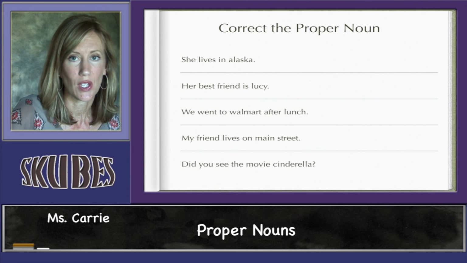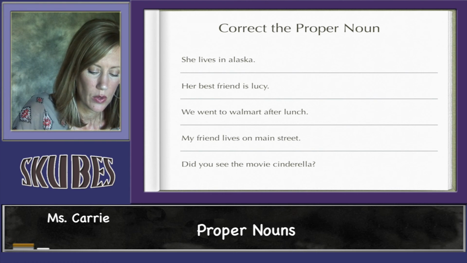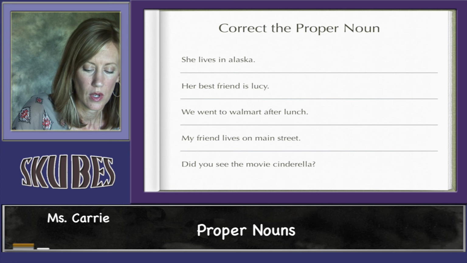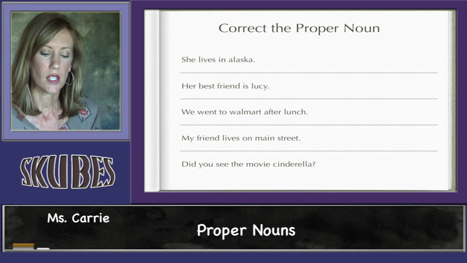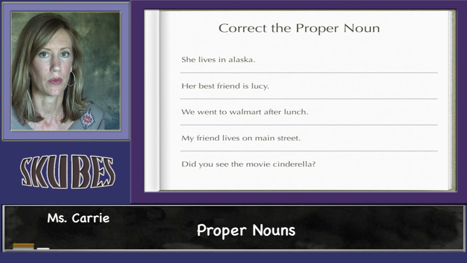And did you see the movie cinderella? Well, Cinderella is the name of a movie, so we need to make that capital. Cinderella is a proper noun also. And that is the end of our lesson on proper nouns.